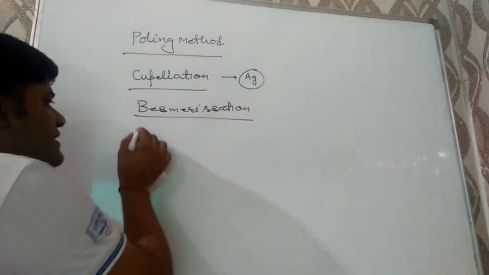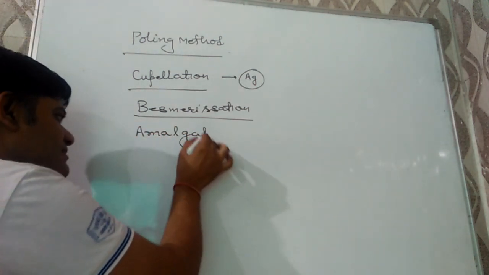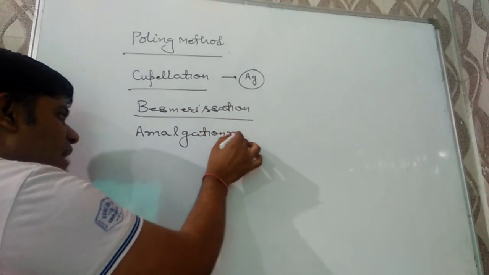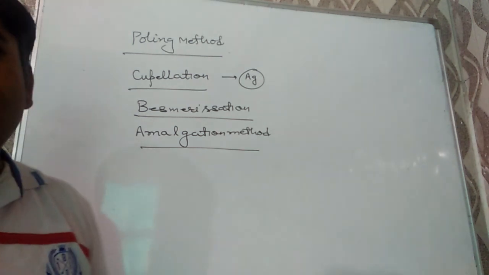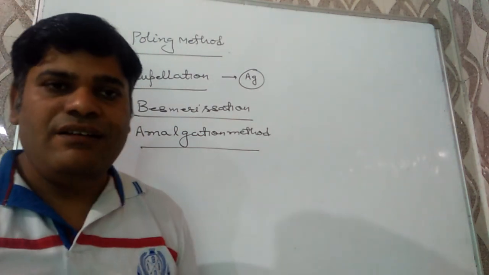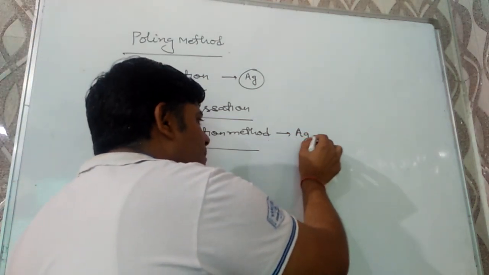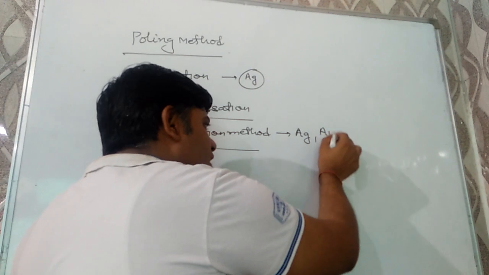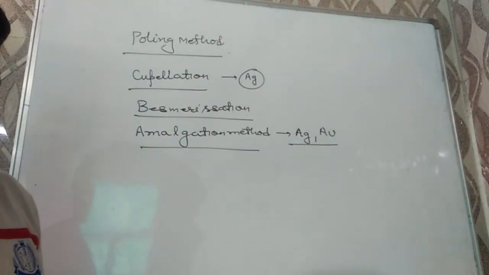Next one is amalgamation method. These are generally objective questions asked in your exams. In this method, mercury is used to purify the metal, and generally gold and silver are purified by amalgamation method, or they are separated from lead by this technique.